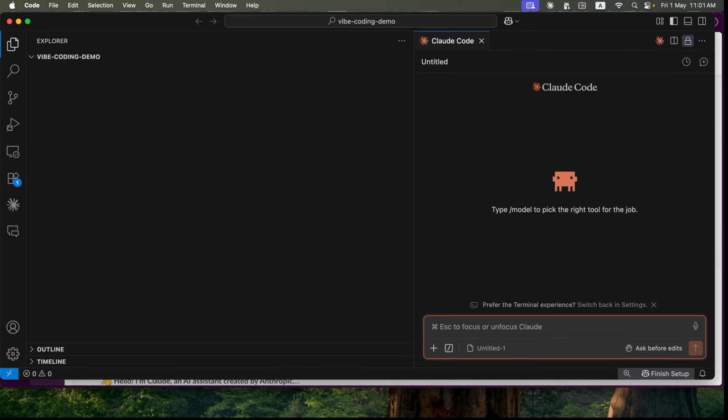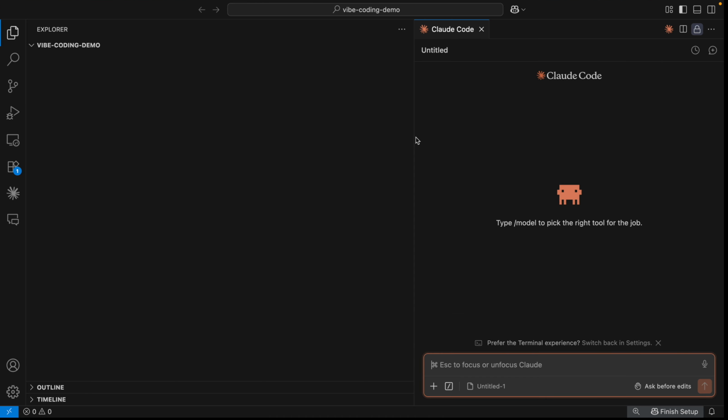So in this first demo, I will build a landing page from scratch. First of all, open your editor or your terminal. I already have Claude Code installed in my VS Code. You can also use the terminal as well. It is the same. You will have all of the same features.